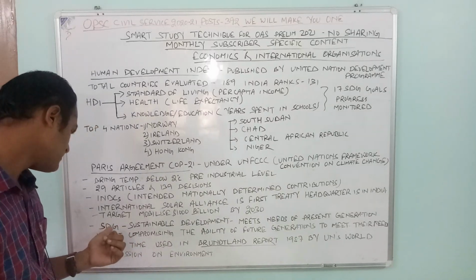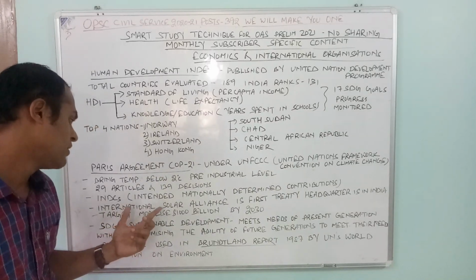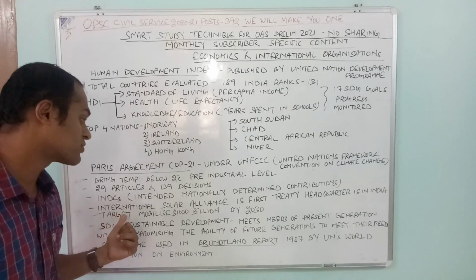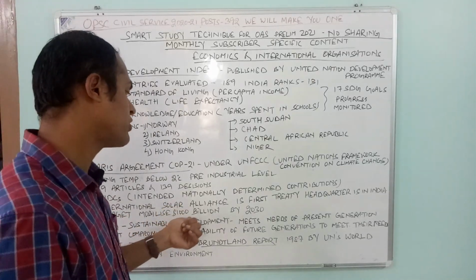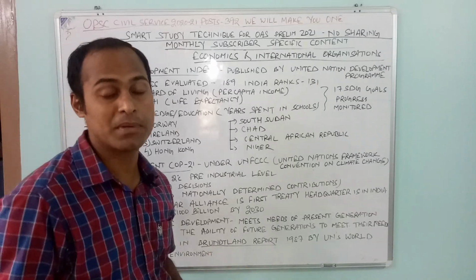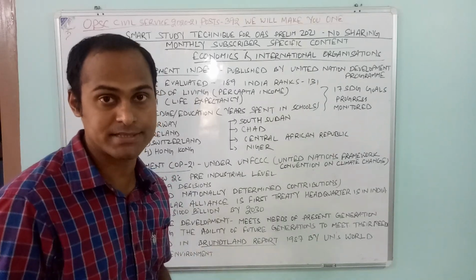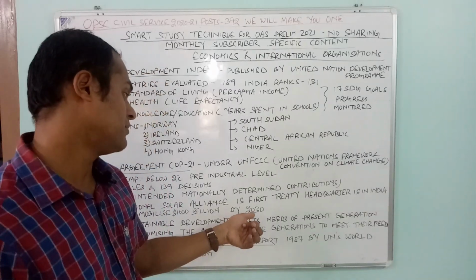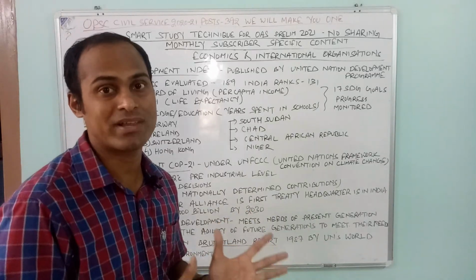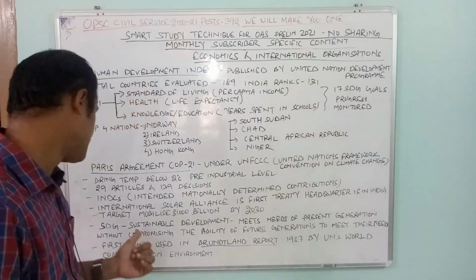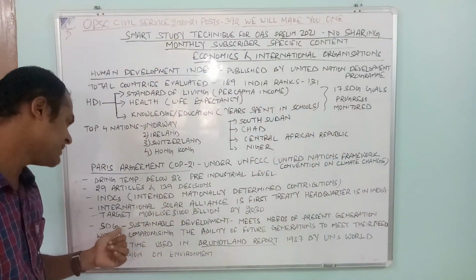Then SDG, what is SDG? The target of the International Solar Alliance is to mobilize $1,000 billion for renewable energy by 2030. Then, what is SDG?